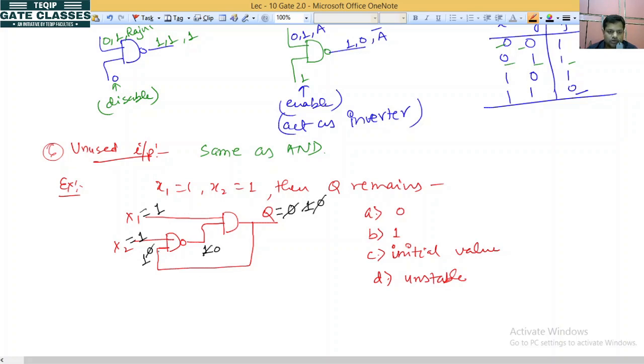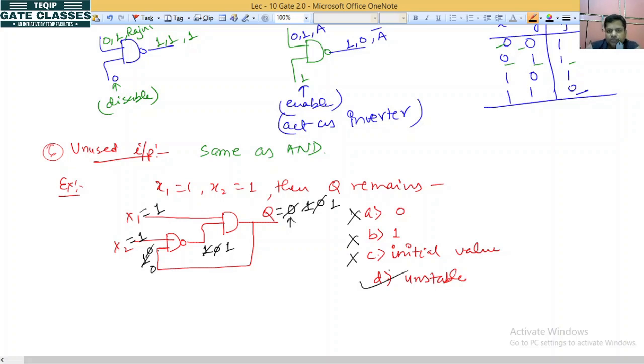Now 0 comes here, so it will be 1 0 means 1 output, 1 1 means output will be 1. Okay, so what it means? Q remains 0? No, it is not 0. It is 1? No. It is at initial value? No, initial value we have maintained 0, but it is changing to 1 and then 0 then 1. So always remains initial value is not possible here. It is also not correct. So which one is correct? Unstable.